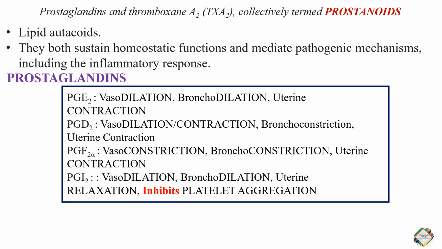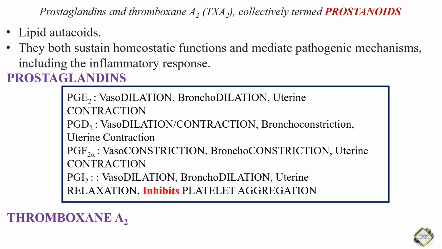And finally, prostaglandin I2, which is also termed as prostacyclin, is responsible for vasodilatory action, bronchodilation, uterine relaxation. Apart from these actions, it also inhibits platelet aggregation. That means it is inhibiting clot formation. So this is the overall picture of how the different prostaglandins act.